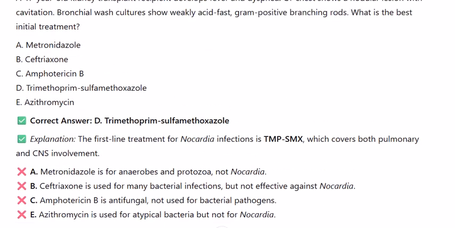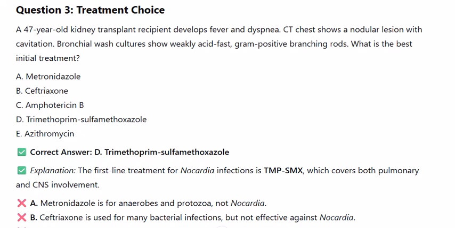Question 3. Treatment choice. A 47-year-old kidney transplant recipient develops fever and dyspnea. CT chest shows a nodular lesion with cavitation. Bronchial wash cultures show weakly acid-fast, gram-positive branching rods. What is the best initial treatment?